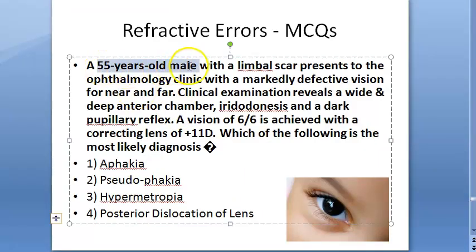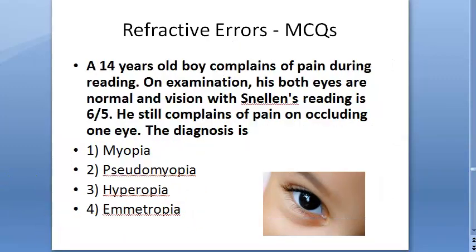So basically he's a 55-year-old male with a limbal scar. That means surgically something was done. He seems to have a wide and deep anterior chamber. He has markedly defective vision, so he's just not able to have good vision. Then iridodonesis, dark pupillary reflex. Vision of 6/6 is achieved if you give him a correcting lens. So the most likely diagnosis is aphakia. Let's look at this one.